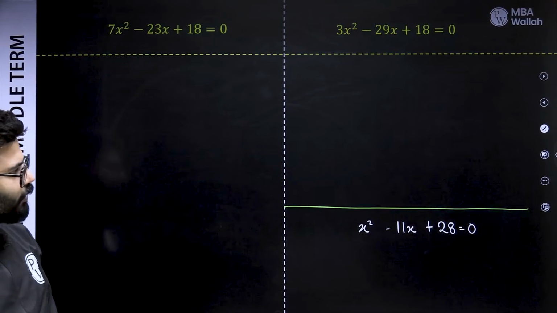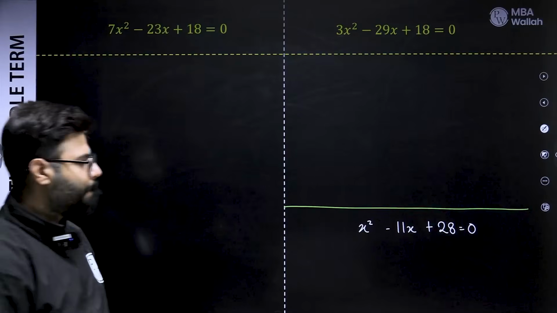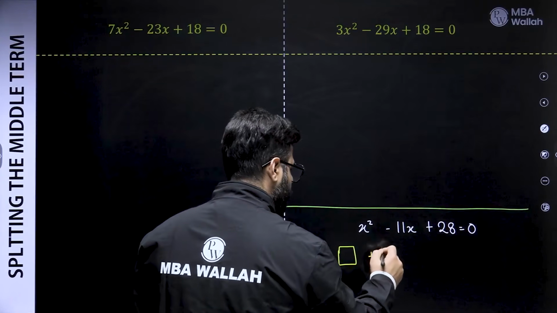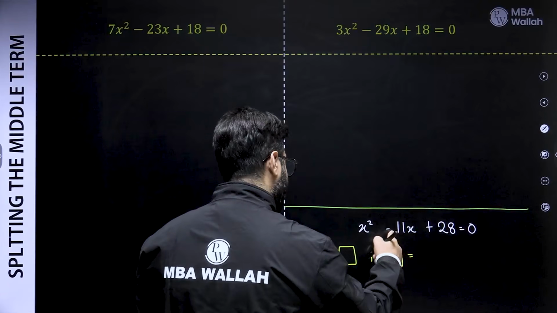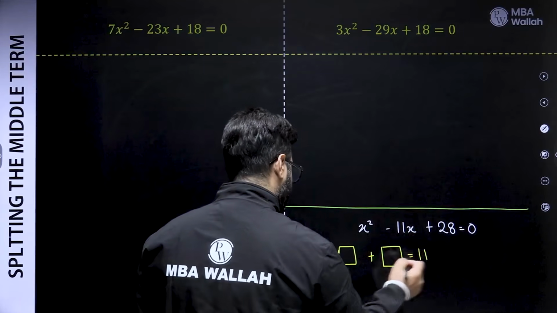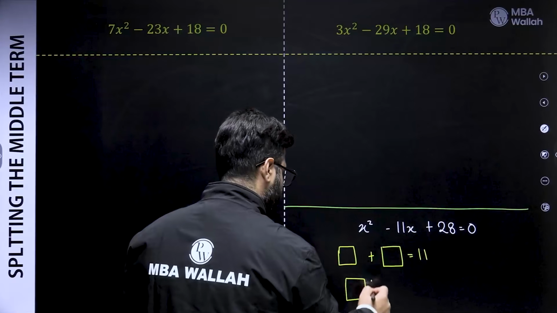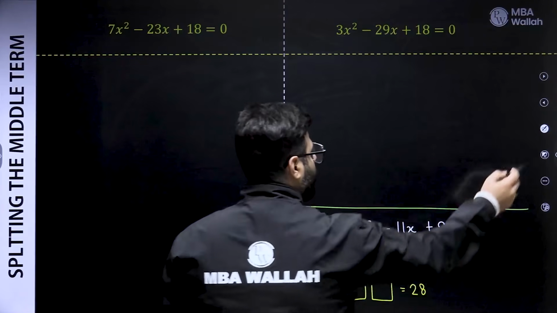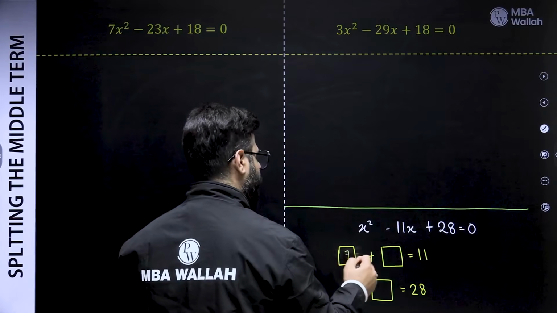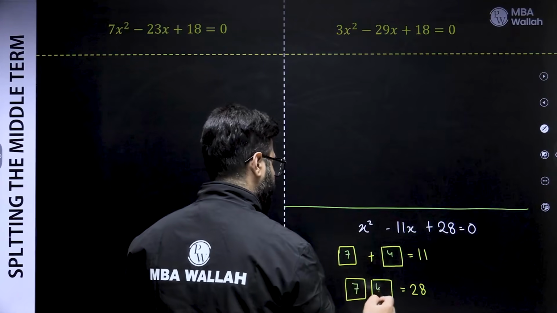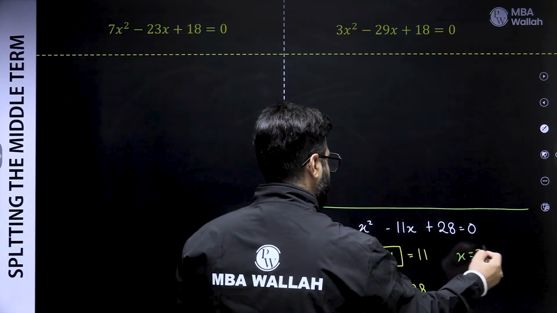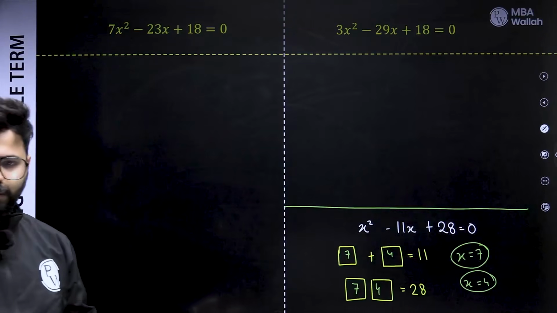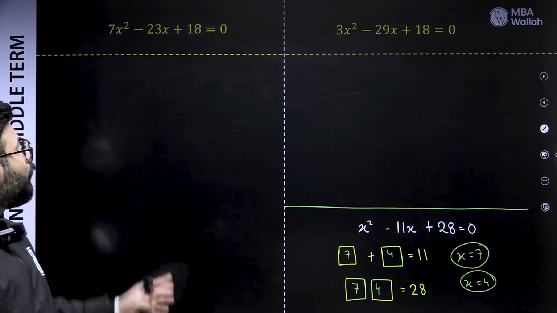x square minus 11x plus 28. See, beautiful. Again, the sum should be equal to not minus 11, remember changing the sign, 11. Product, 28. What are the two numbers? 7 and 4. They are your answer. You are already done. So x is 7, x is 4. Got it. How about this one?